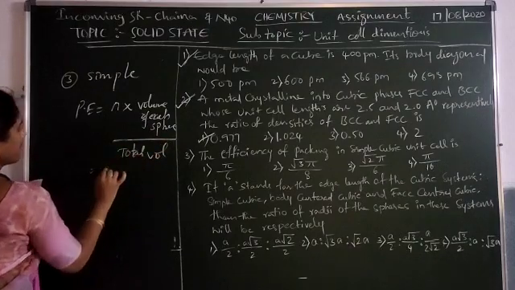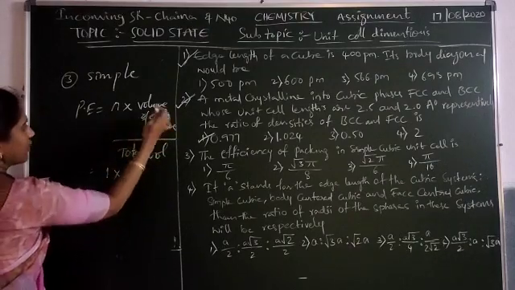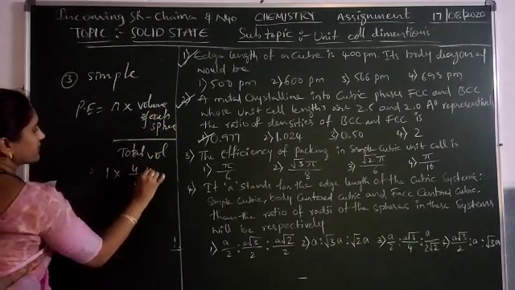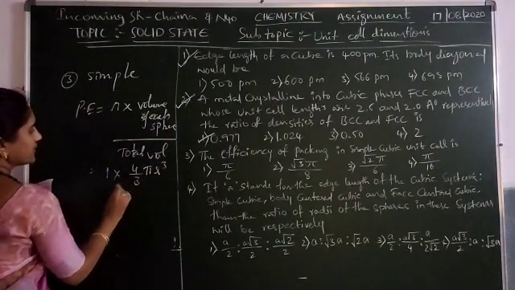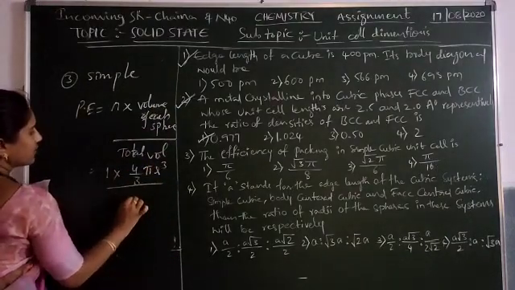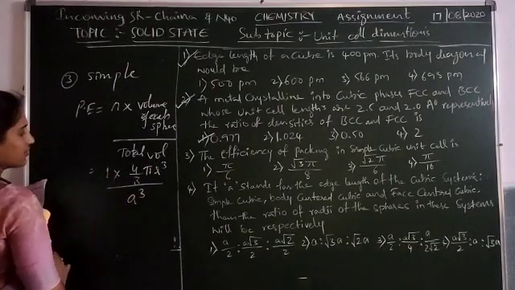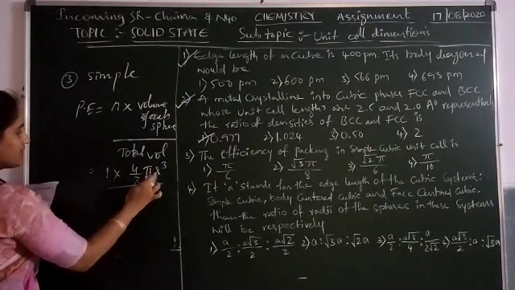The number of atoms is 1, and the volume of each sphere is 4 by 3 pi r cube, and then the total volume is nothing but a cube.